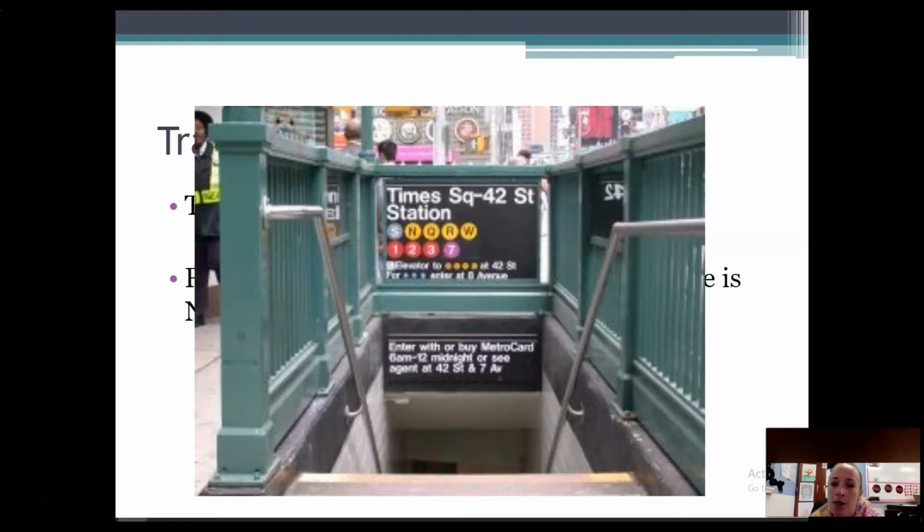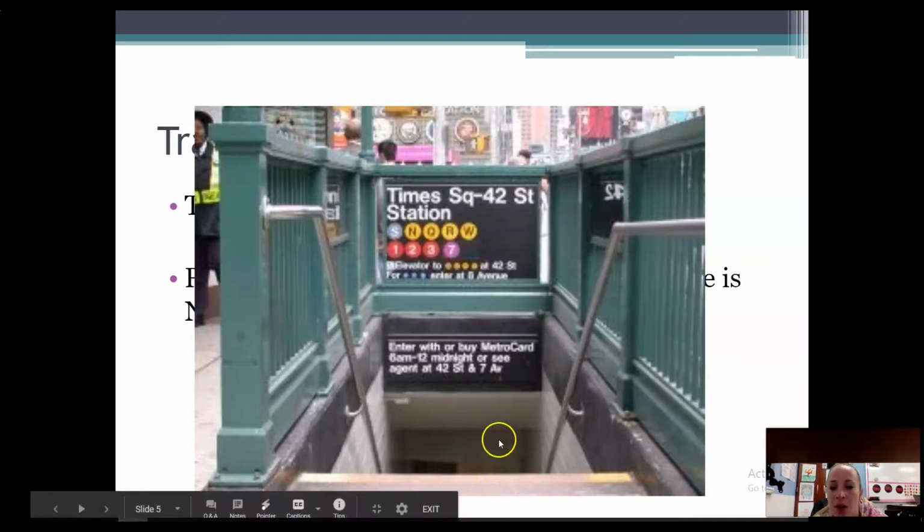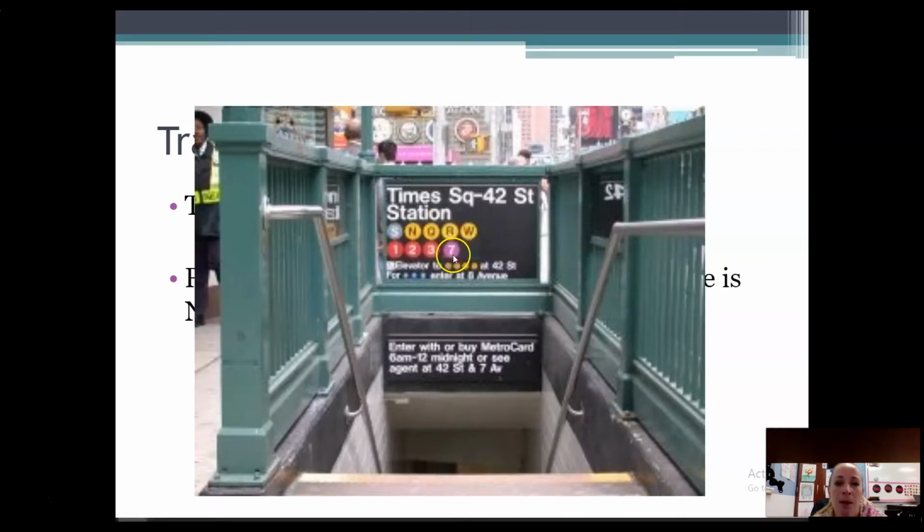Now, when you're in New York City, there's different places that look like this. This is how you get onto the subway system. This is going to be at the ground level or at street level. Notice that the stairs go down. That's because the subway is underneath your feet. Now notice all of these different colors and numbers. S blue, N yellow, Q yellow, and so forth. Those are the different train numbers.